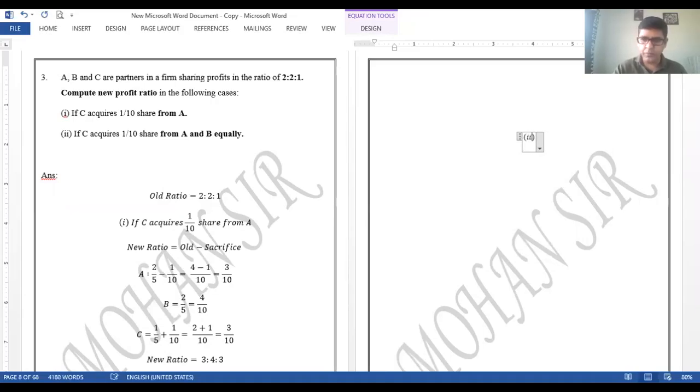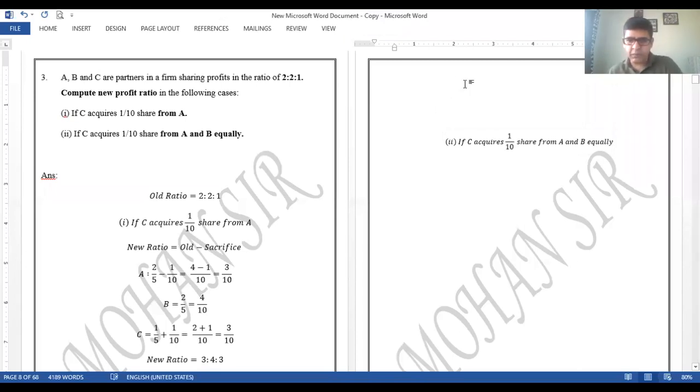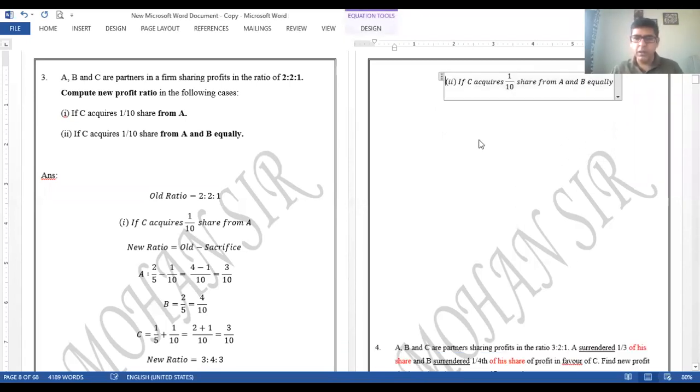Yes, case 2. Case 2 में क्या लिखा हुआ है? If C acquires the same share 1 by 10, मतलब C gain ही कर रहा है, 1 by 10 share from A and B equally. This is understood कि like A and B sacrifice तो कर रहे हैं, ठीक है? अब A and B are sacrificing in equal ratio.